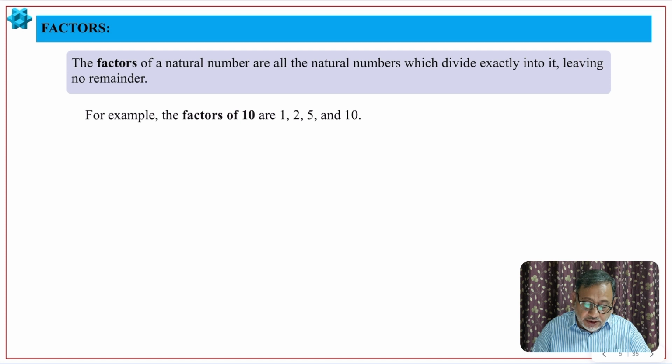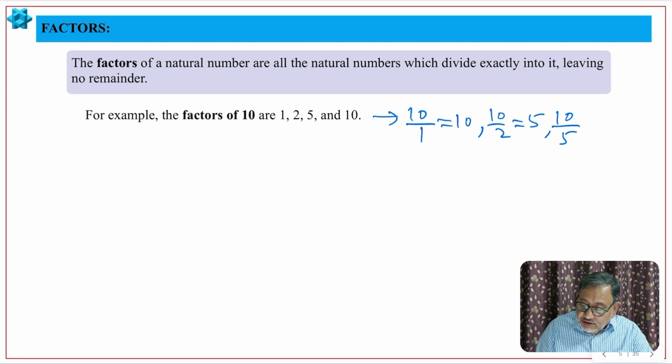Now factors. What are factors? Factors of a natural number are all the natural numbers which divide exactly into it, leaving no remainder. For example, when we divide 10 by 1, there is no remainder, of course, 10. When we divide 10 by 2, there will be no remainder, 5. When we divide 10 by 5, there is no remainder, so 2. When we divide 10 by 10, we get 1 and no remainder. That is the meaning of factors.